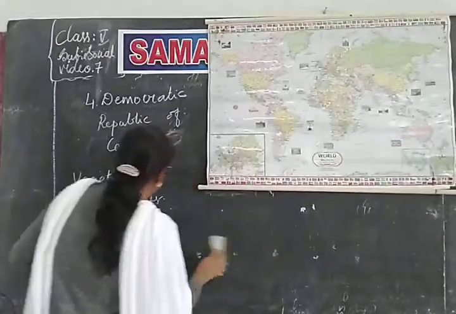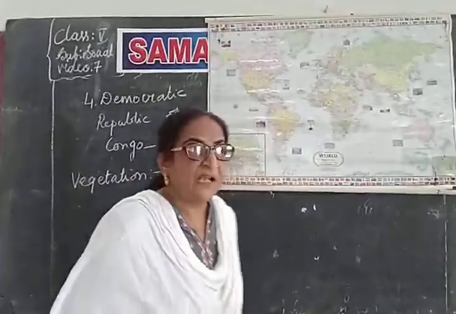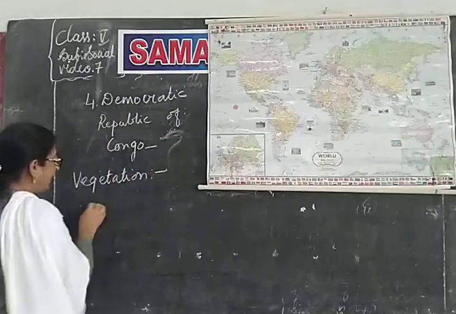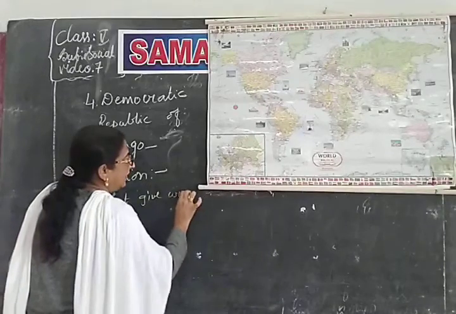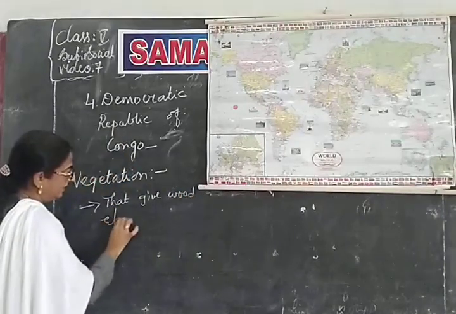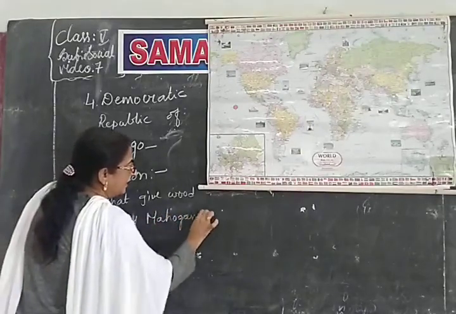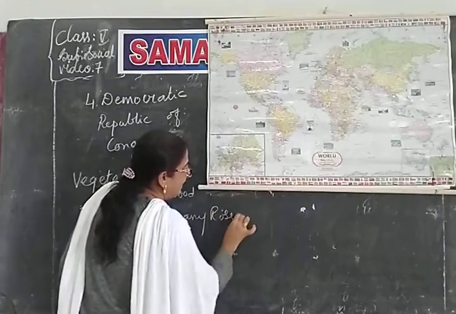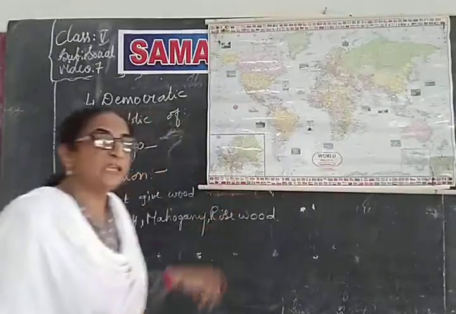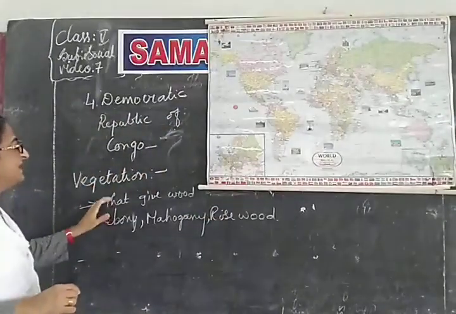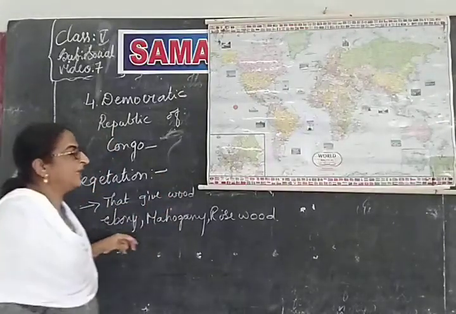In this way, this is the vegetation of the DRC. The main trees that give wood are ebony, mahogany and rosewood. This is a very good variety of wood with which you can make furniture and all. So, this wood is very good for making furniture.